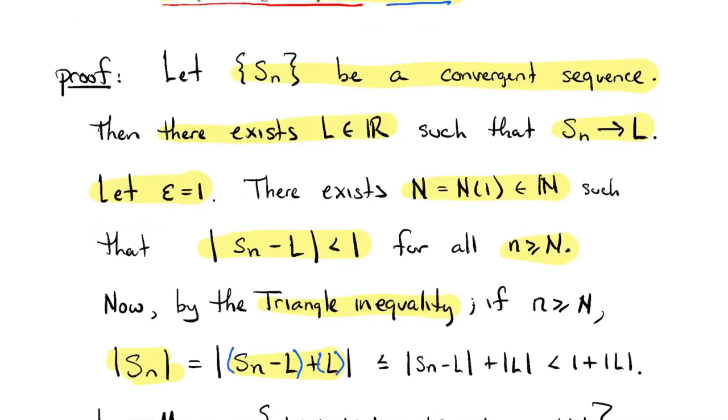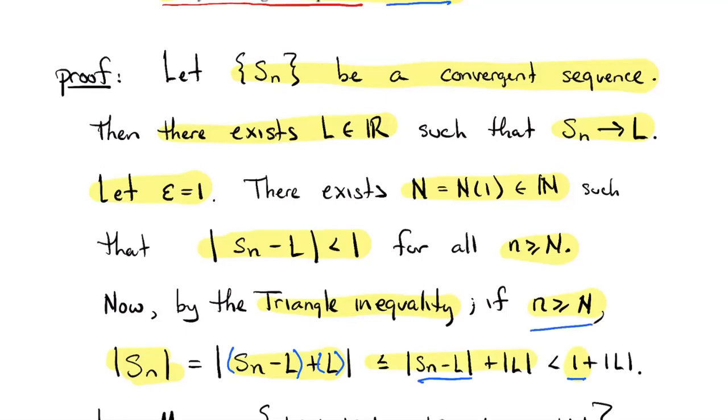The triangle inequality says that the absolute value of that sum never exceeds the sum of the absolute values of the terms, right? But if n is greater than or equal to capital N, we said that Sn minus L is less than 1. So I'm just replacing the absolute value of Sn minus L with a 1, making the result bigger because my n exceeds capital N, right?